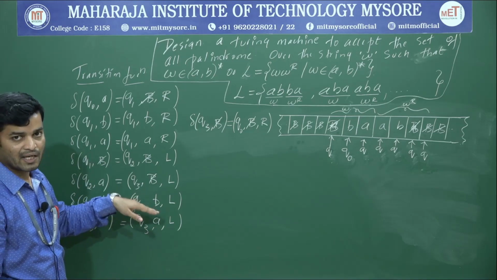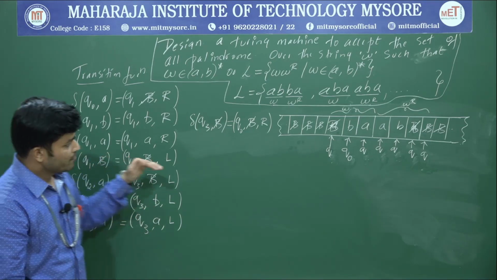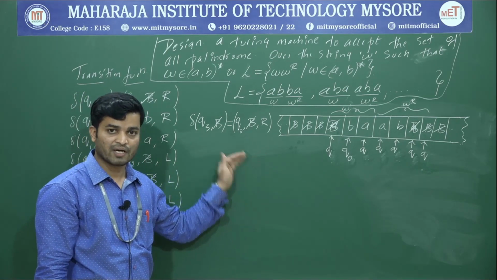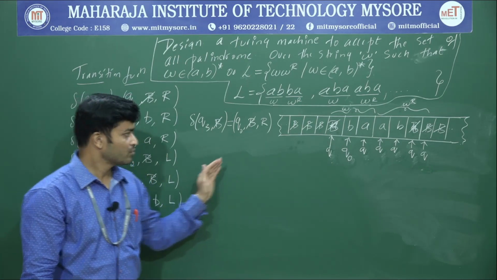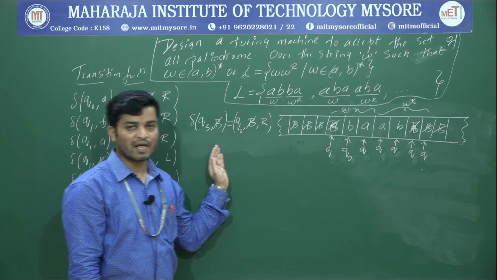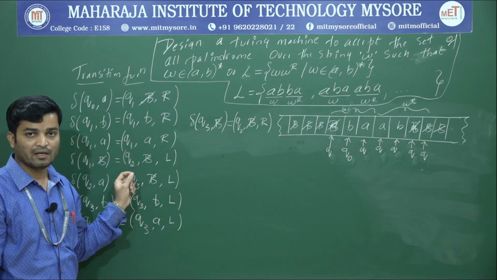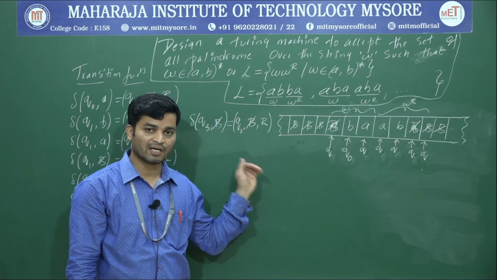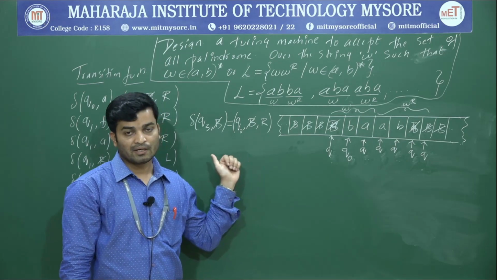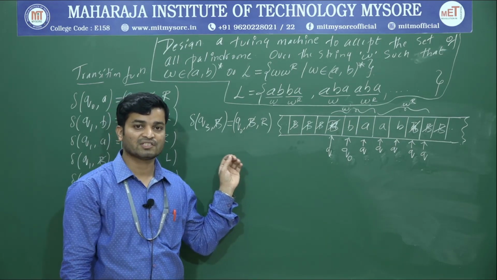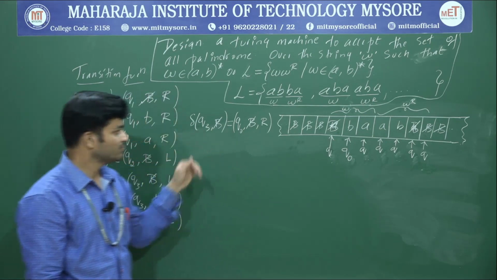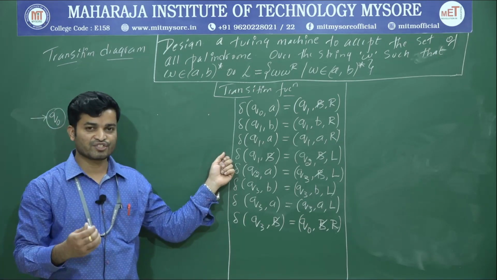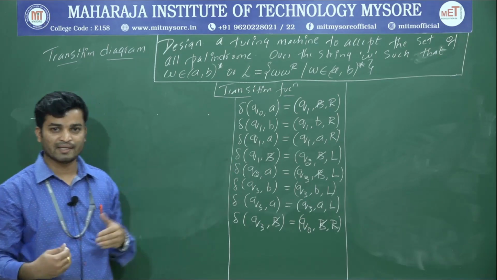First we will write a transition diagram, then we will write the remaining transition functions. Whatever I have written here is the transition function if the string starts with A. Now we will write the transition diagram. After writing the transition diagram, looking into it, we will write the remaining transition function, that is, if a string starts with B. Now I am going to write the transition diagram using this transition function for a string starting with A. Then I will replicate that one.